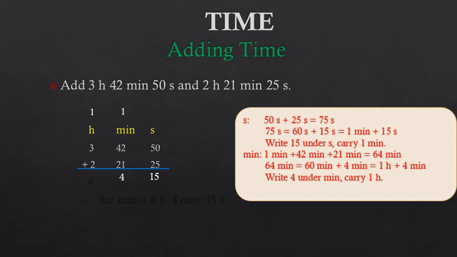Now what do we do? We will do the addition of hours. So 1 hour plus 3 hours plus 2 hours is equal to 6 hours. So our final answer is that the sum is equal to 6 hours 4 minutes 15 seconds.